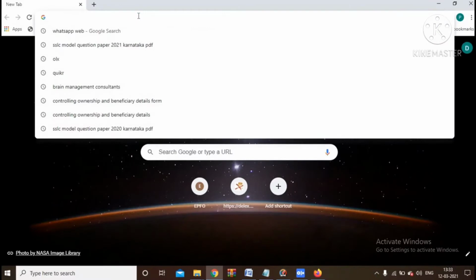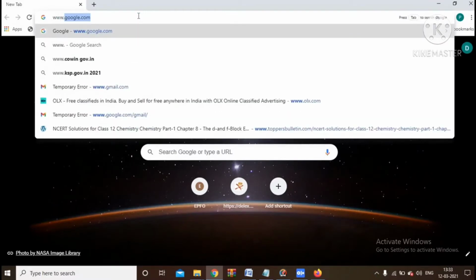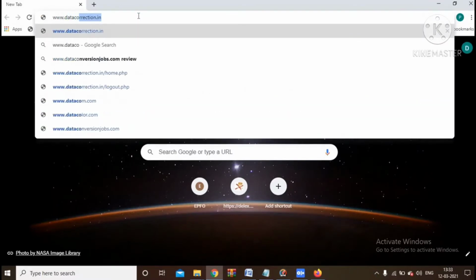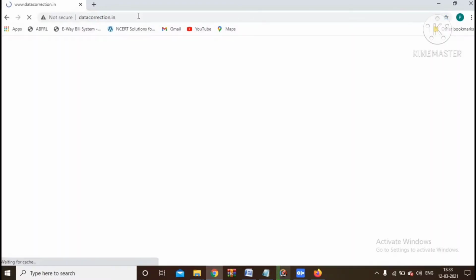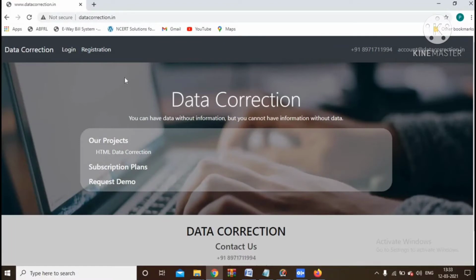Just type here www.datacorrection.in, and our page will open like this. You can earn money by simply correcting text in the data. It is data correction work, simple as correcting data and special characters. Easy to use, work from home and work in your free time. No skill needed, no environment required.